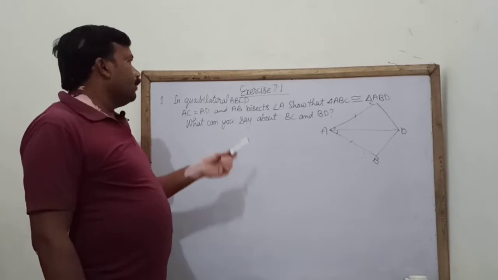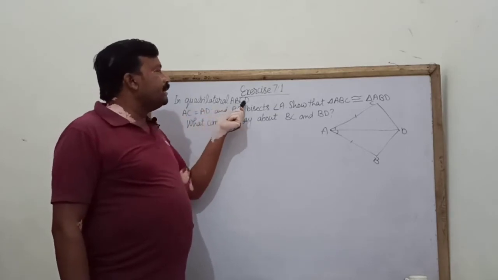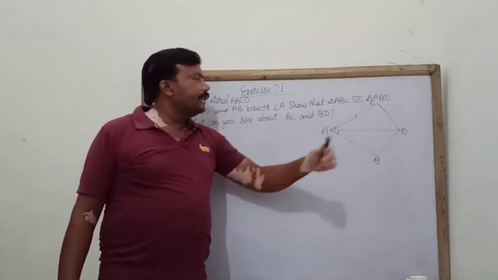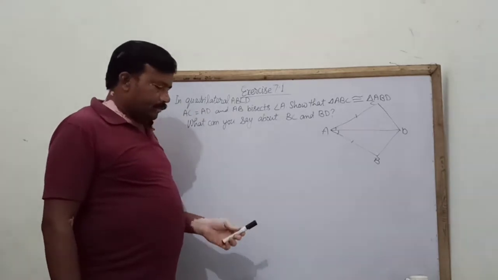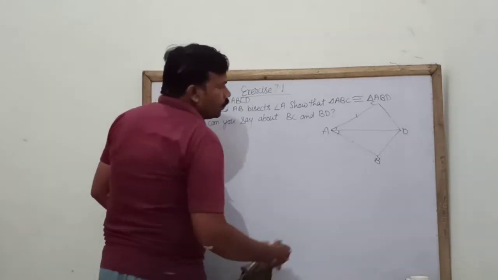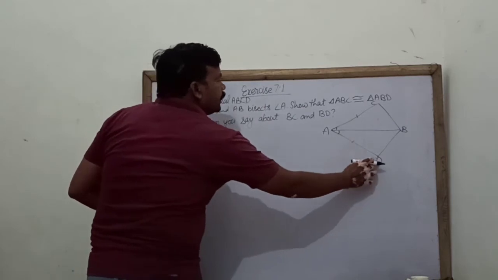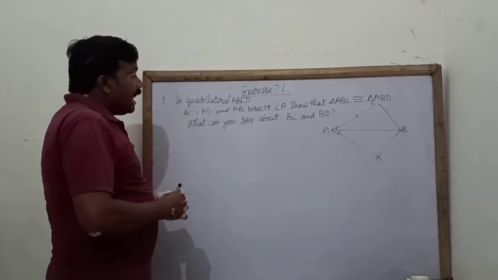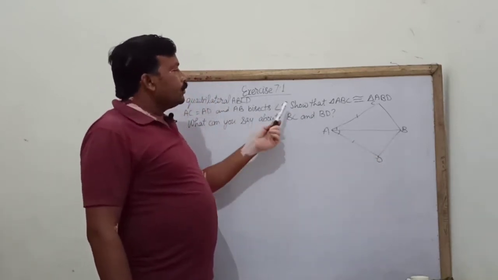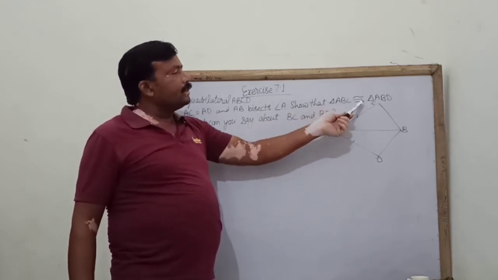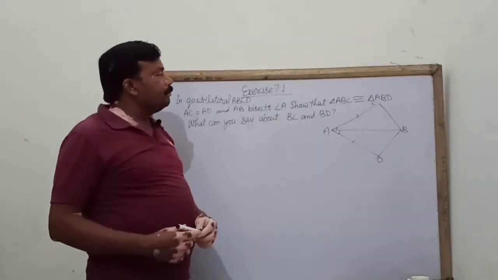Our first numerical of exercise 7.1 is: in quadrilateral ABCD, AC equal AD and AB bisects angle A. This line AB bisects angle A, so that triangle ABC is congruent to triangle ABD. And what can you say about BC and BD?